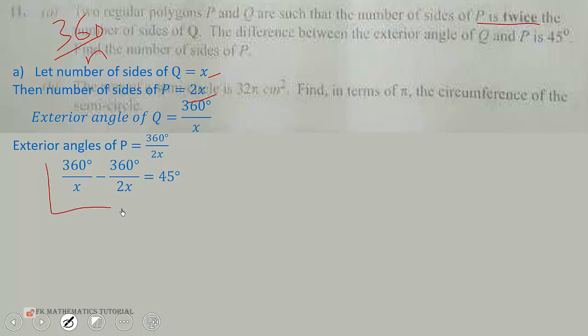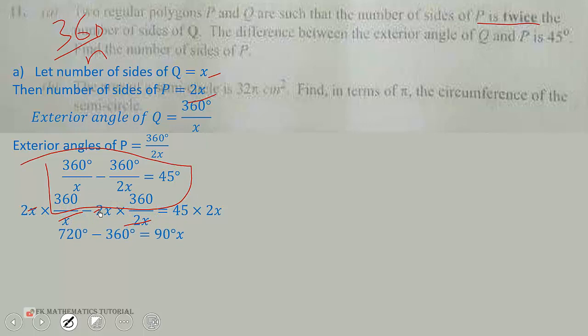That will give us this nice equation that we need to solve by multiplying through by 2x. Multiply through by 2x. This will cancel this, and we are left with 2 times 360. 2x will cancel this, so we get 45 times 2x, which is 90x. 720 minus 360 equals 90x. We can simplify this and divide both sides by 90 to get x equal to 4. So if x is equal to 4, then the number of sides that P has will be 2 times 4, which is 8 sides.